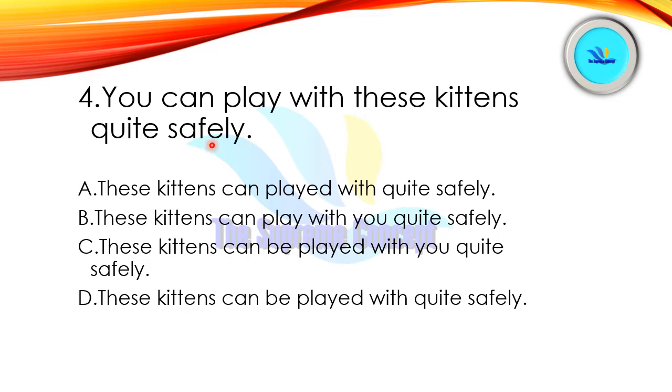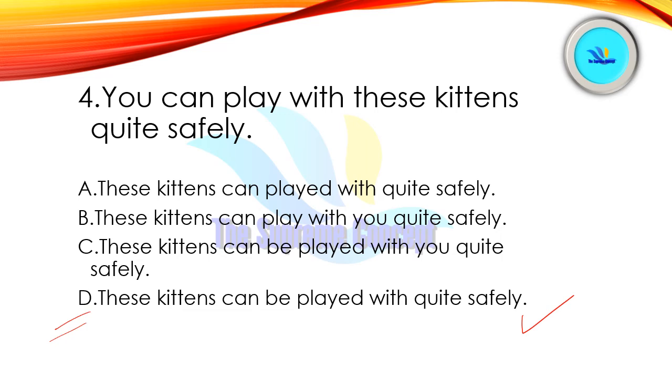Question number 4. You can play with these kittens quite safely. Find out your answer, and this question is based on active and passive voice. Just give it a pause and mark your answer. Yes, you're right. Option number D is correct here. These kittens can be played with quite safely is the answer here.